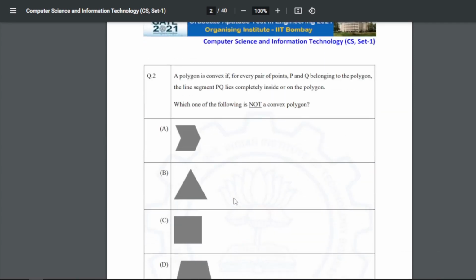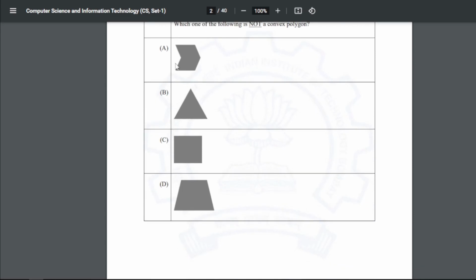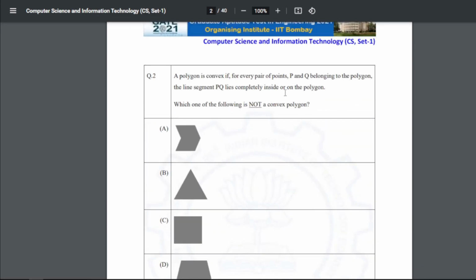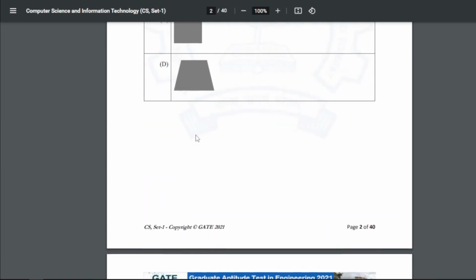Next question is, a polygon is convex if for every pair of points P and Q belonging to the polygon, the line segment PQ lies completely inside the polygon. Which of the following is not a convex polygon? Here the answer is A, because in a convex polygon, when you take any two points, the line between them should be inside. In this figure, this is not a convex polygon.